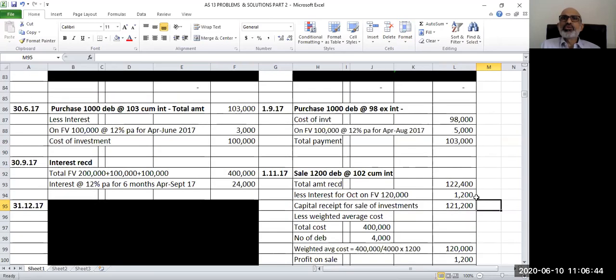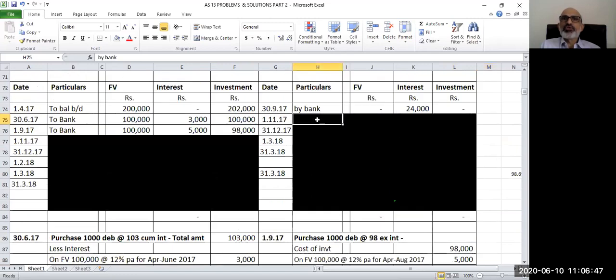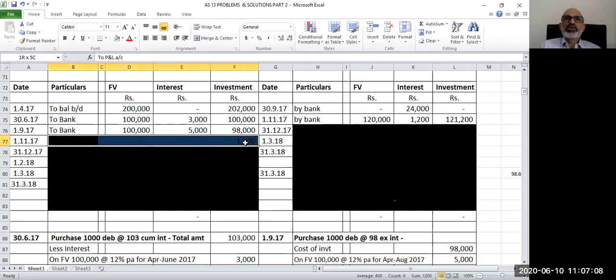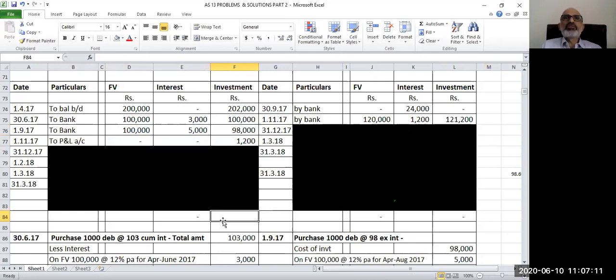So now we will see how these entries are reflected over here. 1st November 2017, sale of investments. Bank account debit, to interest 1,200, to investment 1,21,200, which is a capital receipt, and face value we are showing as an indicator of movement in face value, 1,20,000. As I told you, we have to transfer the profit, so we have to pass the entry debiting investment account and crediting profit and loss account. So on 1st November 2017, the entry will be investment account debit to profit and loss account. This is the profit which has been transferred in respect of this sale to profit and loss account.